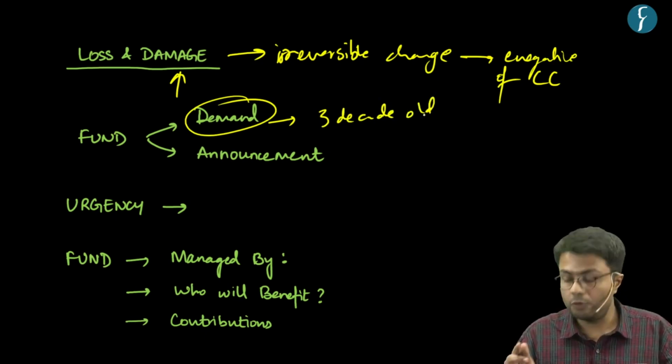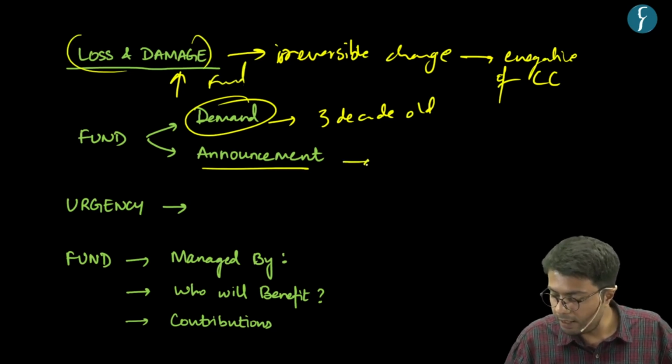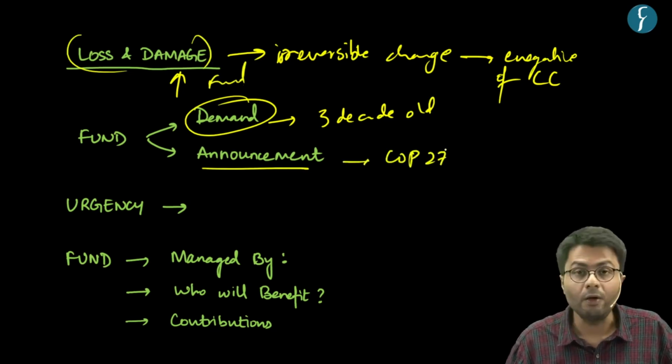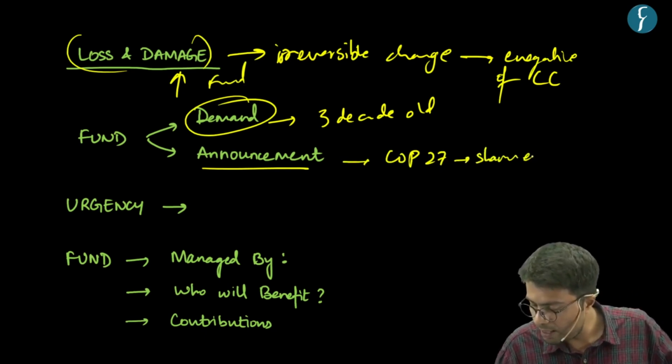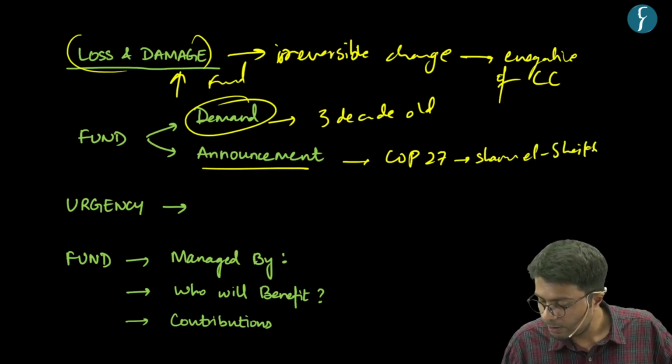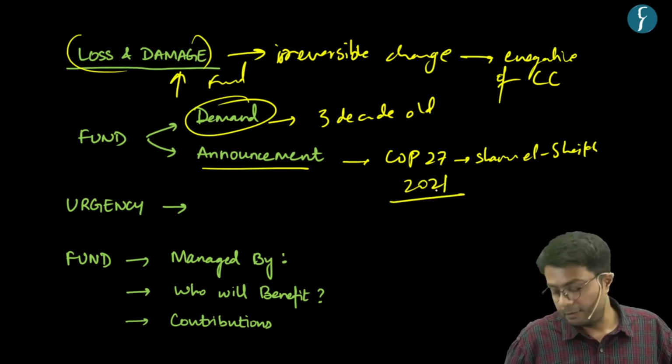However, the announcement to formulate this loss and damage fund happened at the COP27 meeting, which was held last year in the city of Sharm el Sheikh. This meeting was held in the year 2022.